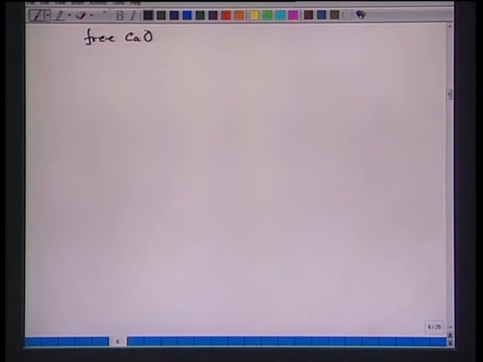In literature sometimes you call it excess base. I will call it, for example, the free calcium oxide. As we have seen in the case of the ionic nature of the slag, free oxygen ions are the index of basicity, and those free oxygen ions can take part in the reaction. Similarly, free CaO is an index of basicity in the sense that free CaO can take part in the